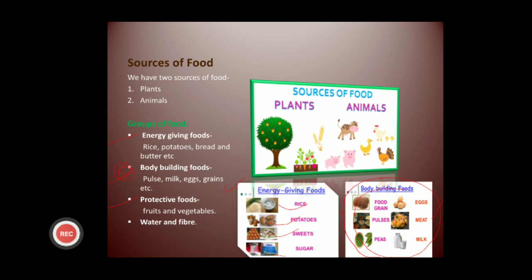Okay, so children, we should have a complete diet, a balanced diet of all these groups of food: energy giving foods, bodybuilding foods, and protective foods. Means rice, potatoes, bread, butter, pulses, milk, eggs, and fruits and vegetables also. And last thing is water and fiber. We must have plenty of water because water helps in the digestion of our food, and fiber helps in the removal of waste materials from our body. Okay, so we should also include them in our diet.